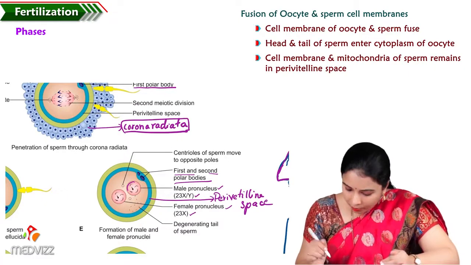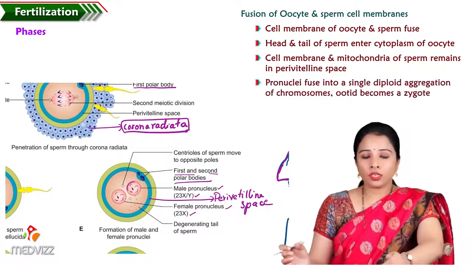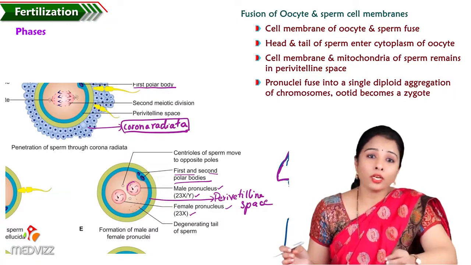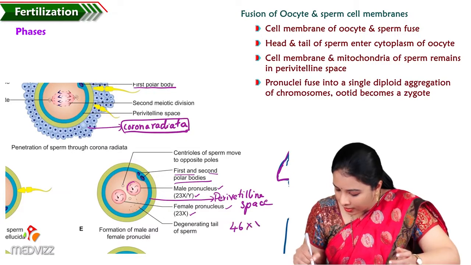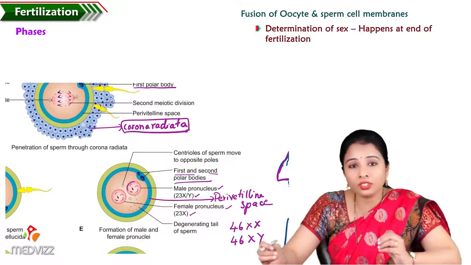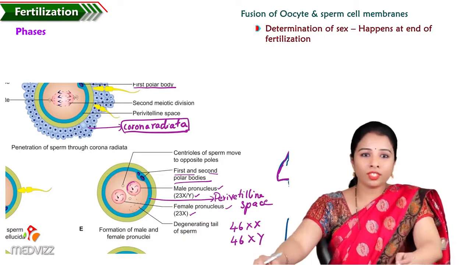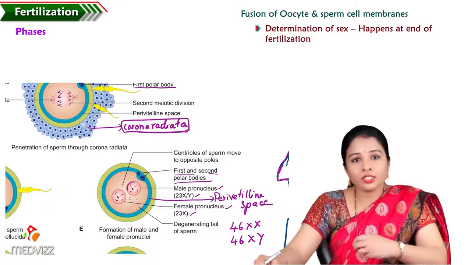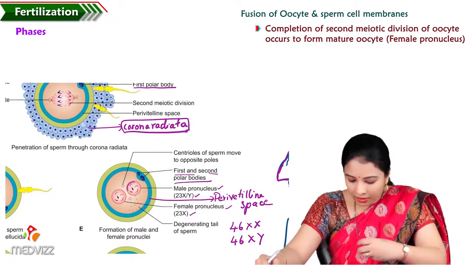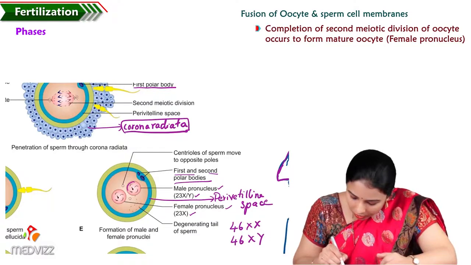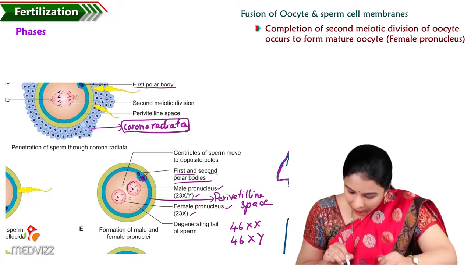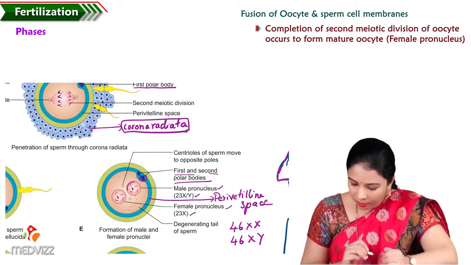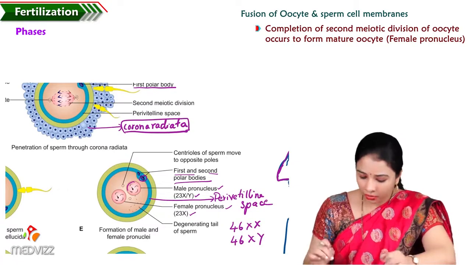So these two pronuclei fuse to form a complete zygote having a diploid number of chromosomes, that is 46 XX if it is female, or 46 XY, which is male. So determination of the sex happens at the end of the fertilization itself. We saw the second meiotic division is completed now. The second polar body also settles in the perivitelline space, and the female pronucleus meets with the male pronucleus to form a single nucleus.